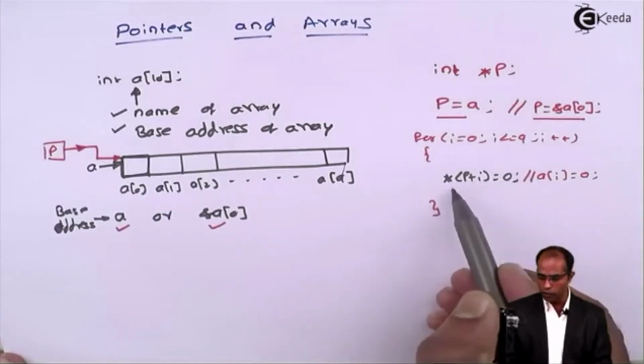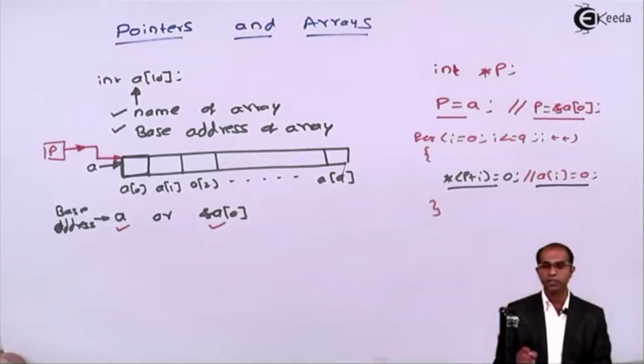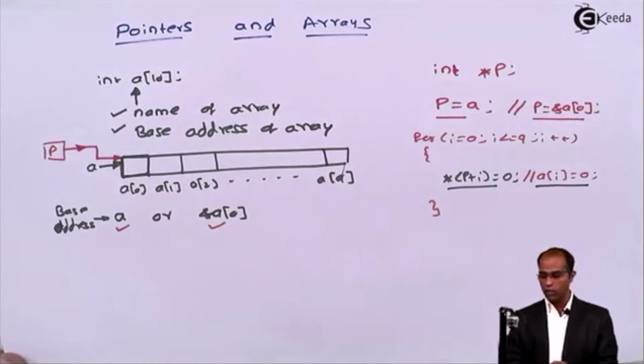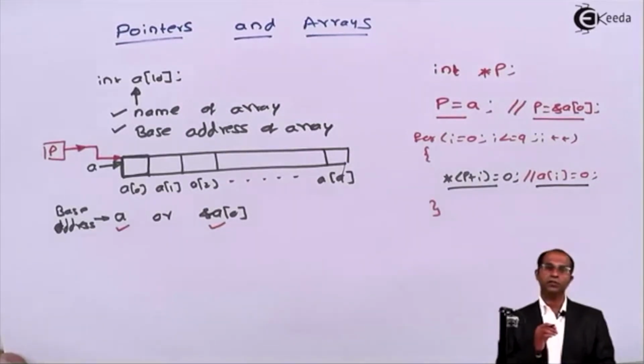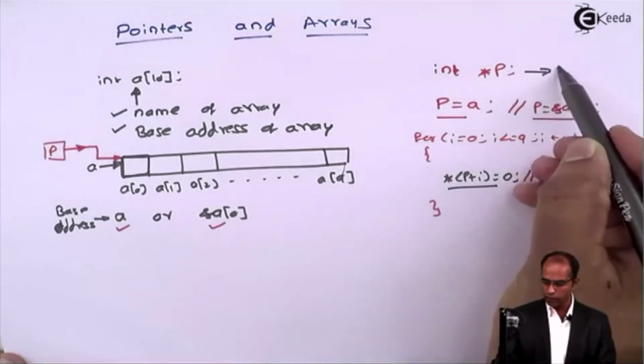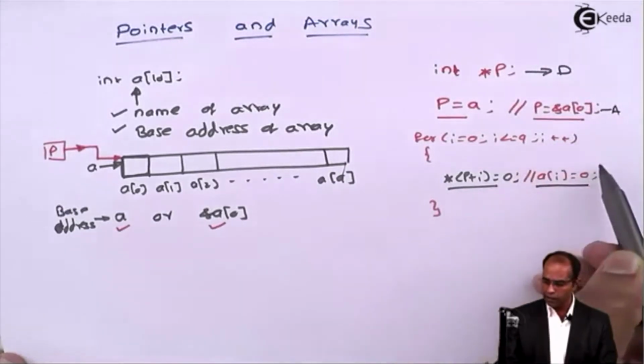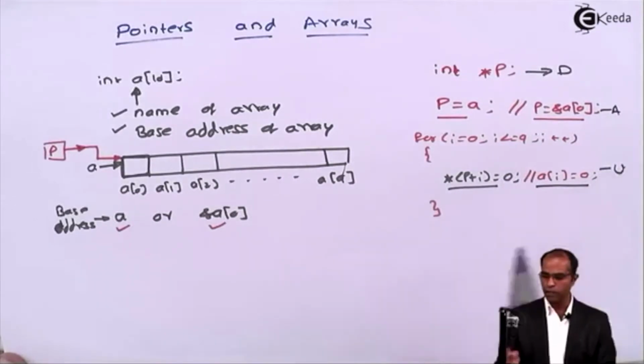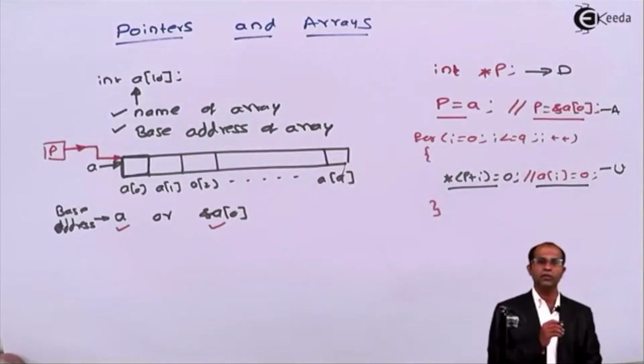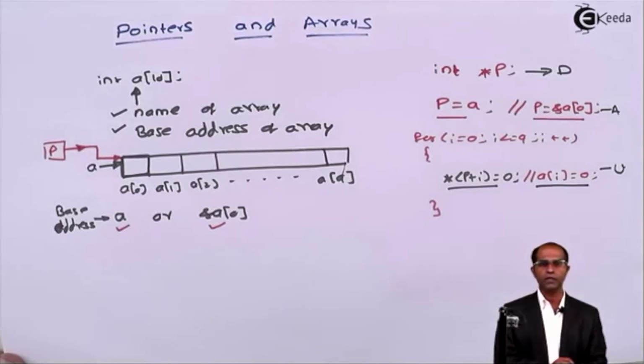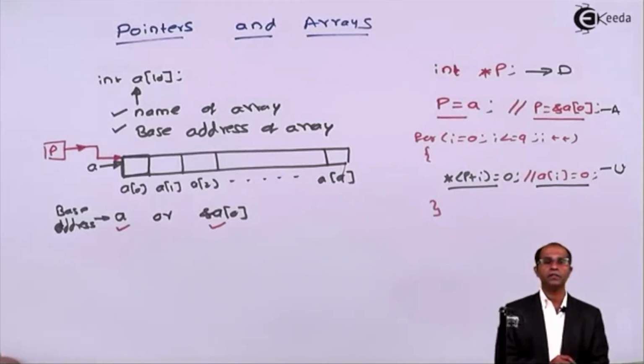So you can use the pointer concept or you can use the arrays concept for this particular operation. Here we have used the pointers to access the arrays. So the first step is to declare, then to assign, and then to use this particular pointer. So I'll use the DAU rule to access these pointers, right? So this is how we create pointers to an array.